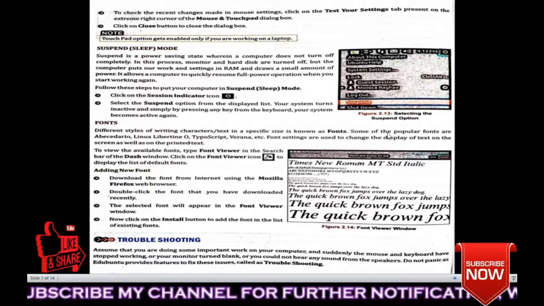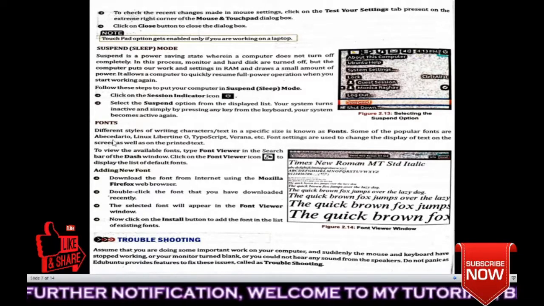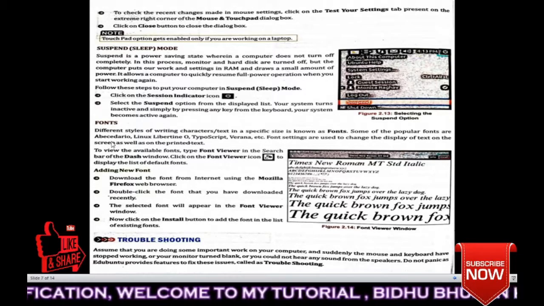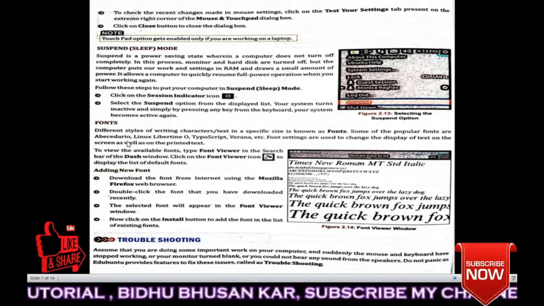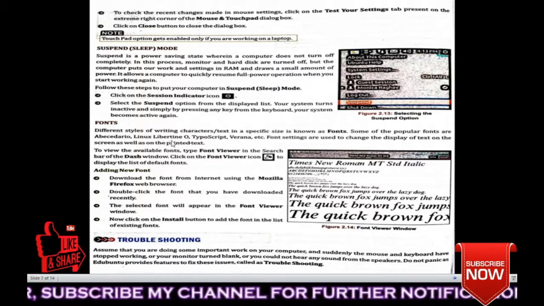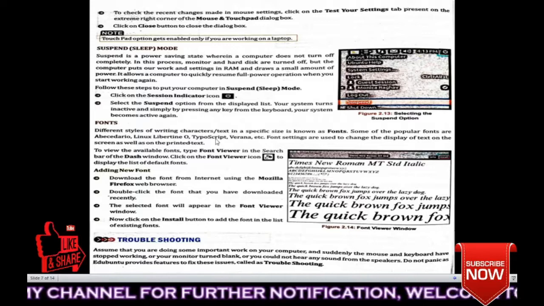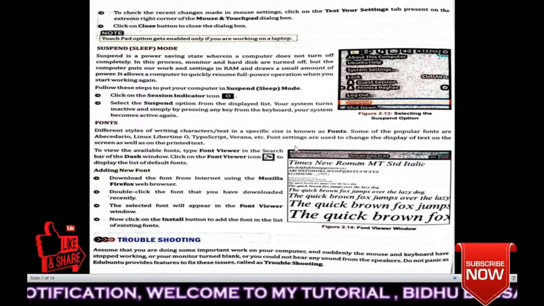Some of the popular fonts are Abecedario, Linux Libertine, Typo Script, Verona, etc.